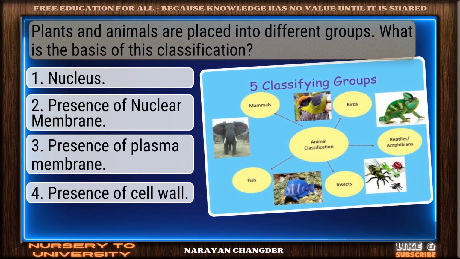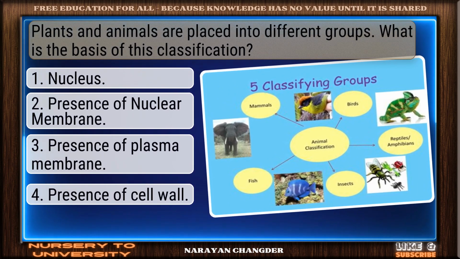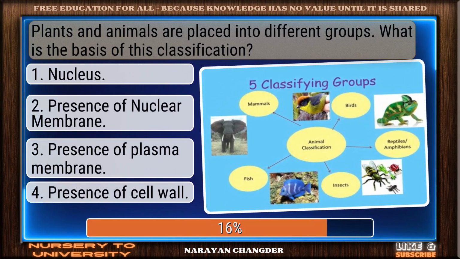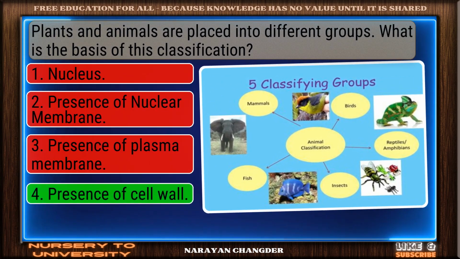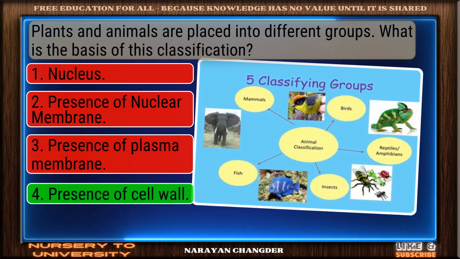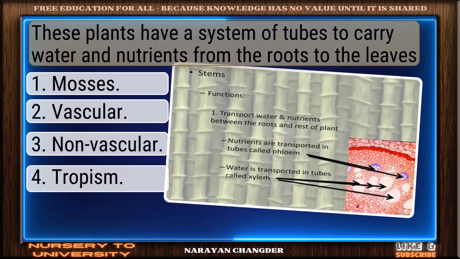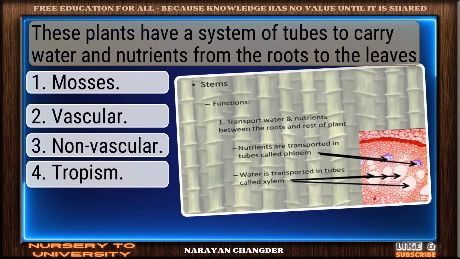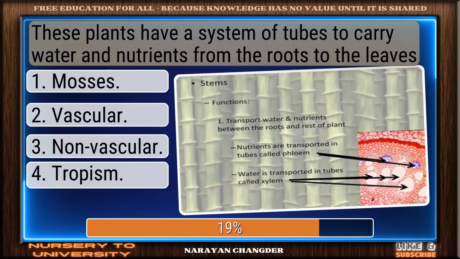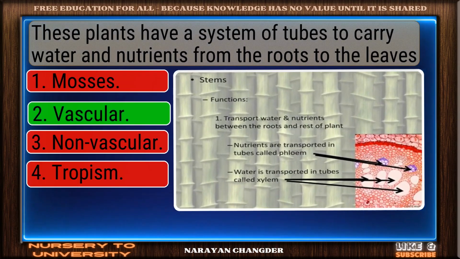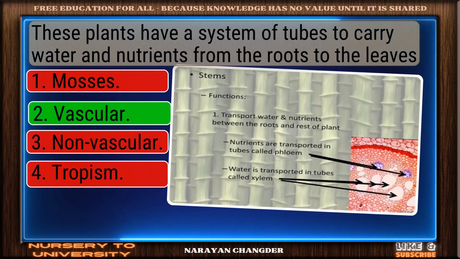Question number 65. Plants and animals are placed into different groups. What is the basis of this classification? Excellent choice. Presence of cell wall is the right answer. Question number 66. These plants have a system of tubes to carry water and nutrients from the roots to the leaves. Excellent. Vascular is a brilliant choice.